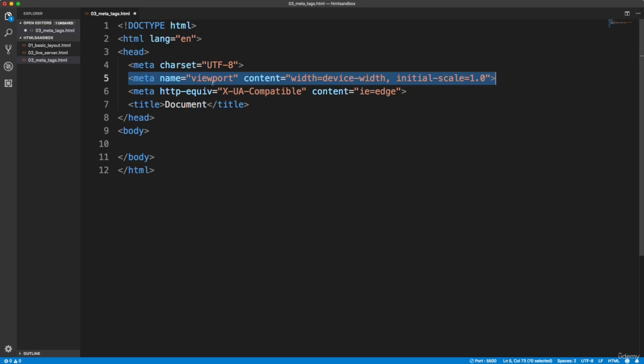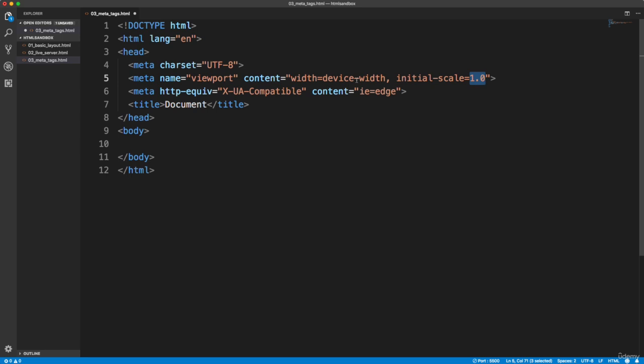But one of the things you want to do is add this viewport tag, and you want to set a couple things in the content value, which is one, the width. You want to set it to the width of the device, and the scale should be set to 1.0.